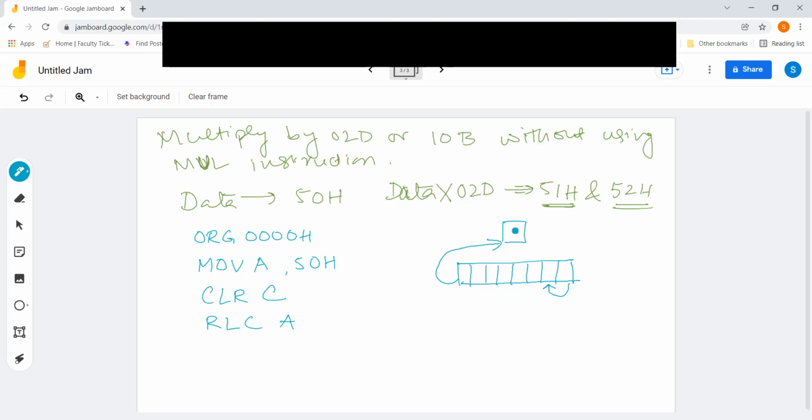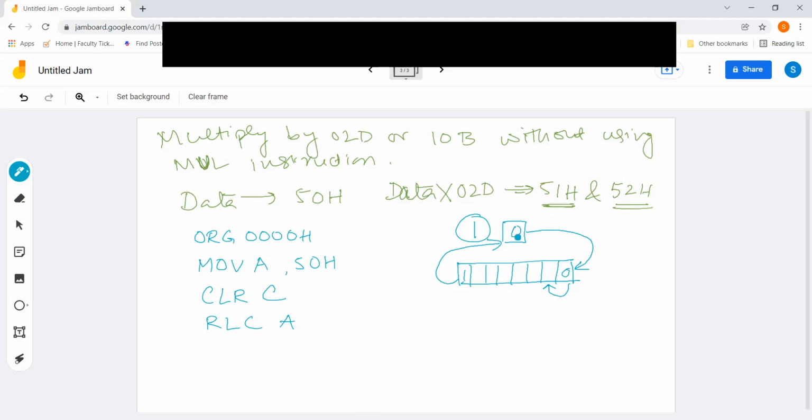Earlier, the data that is in carry is going to shift in. So we have already made the carry 0 by using the clear C instruction. So here 0 is going to be appended. And the data which was in MSB, let's say MSB was having 1, it is going to go to the carry now.